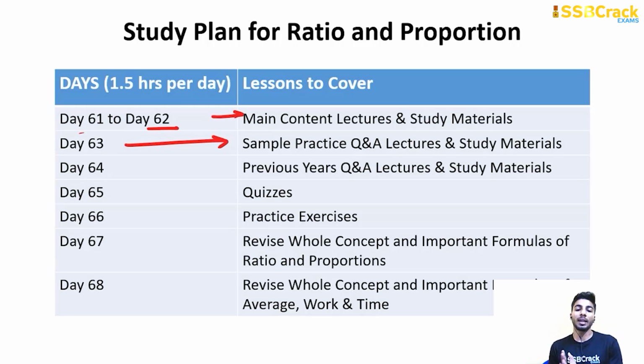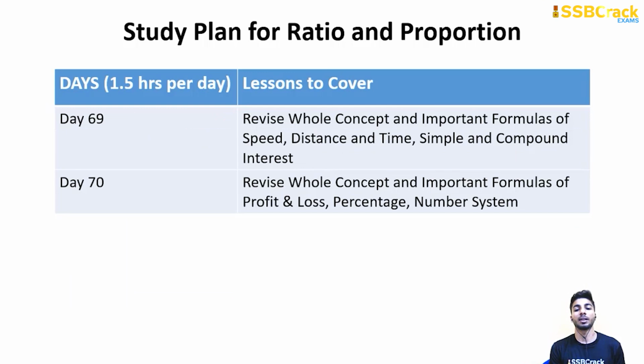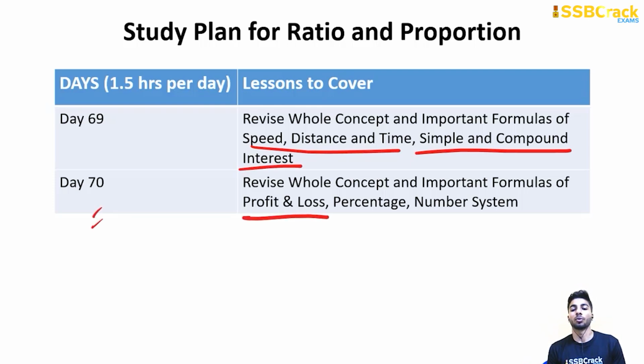Day 68, you are going to revise average and work and time, which you have studied earlier. And day 69, you are going to revise speed, distance and time, simple and compound interest, right? SI and CI. On day 70, you are going to sit and revise profit and loss, percentage, number system, right? Because you have revised it many times, we are giving it less time, because you can revise now in 15 to 20 minutes maximum, right?